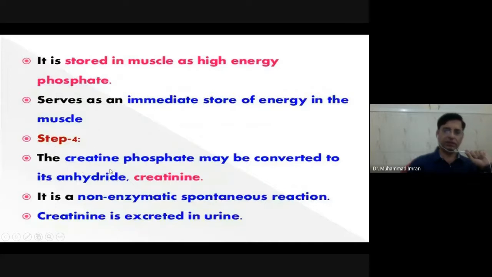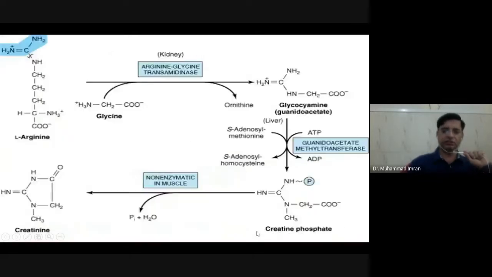Therefore, the creatine phosphate may be converted into its anhydride, creatinine. Creatinine is very important for kidney analysis. It is a non-enzymatic spontaneous reaction. Creatinine is excreted in urine.